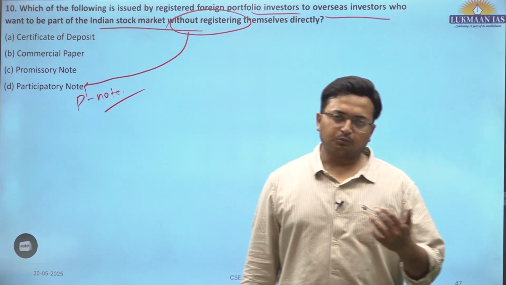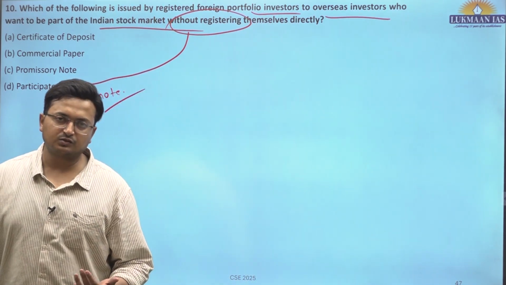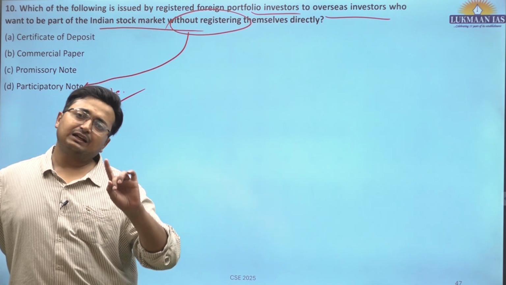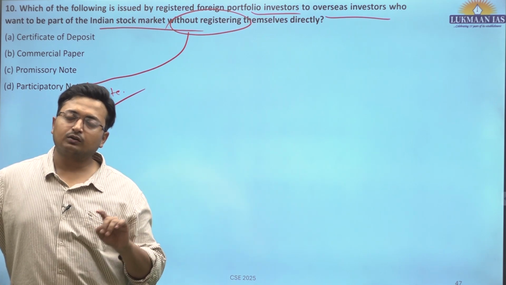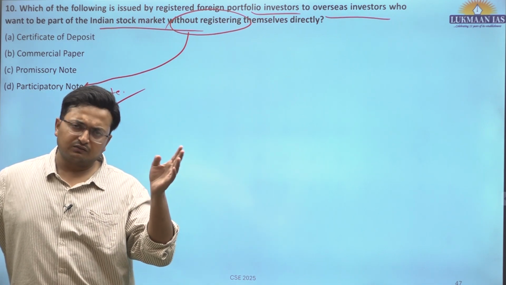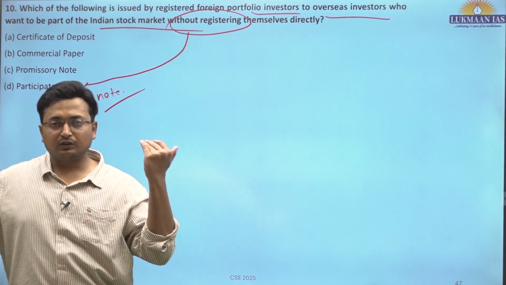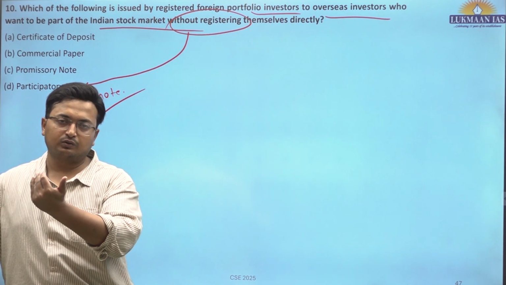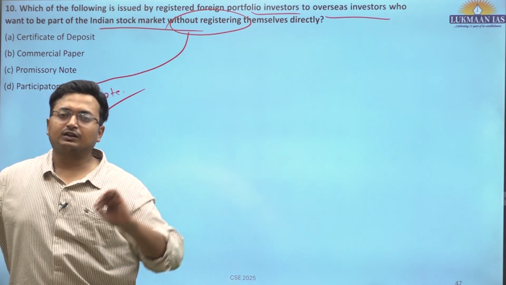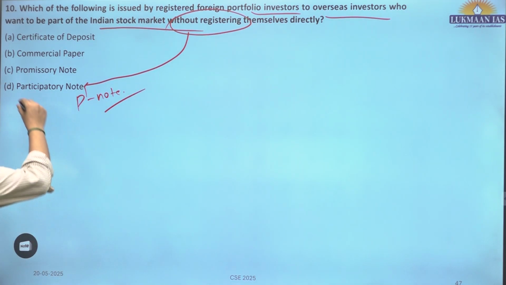The foreign portfolio investors which are registered with the SEBI, Securities and Exchange Board of India, they trade in Indian market and in turn they issue P note which are subscribed or bought by investors, individual investors or retail investors without getting themselves registered. Those individual investors or retail investors are not required to register themselves with the Securities and Exchange Board of India, the SEBI, through P note transaction.